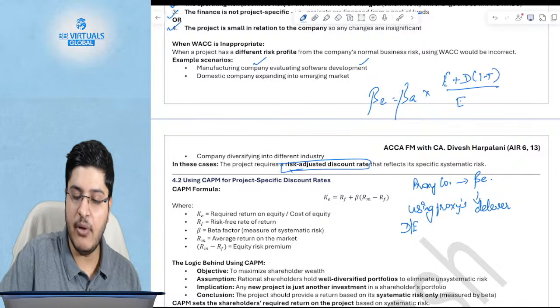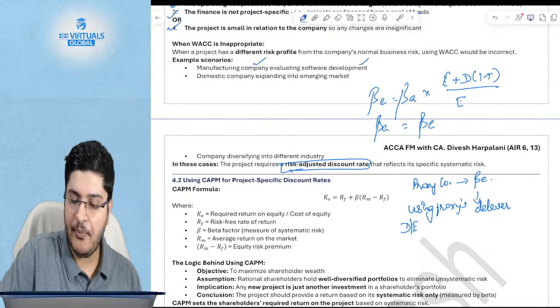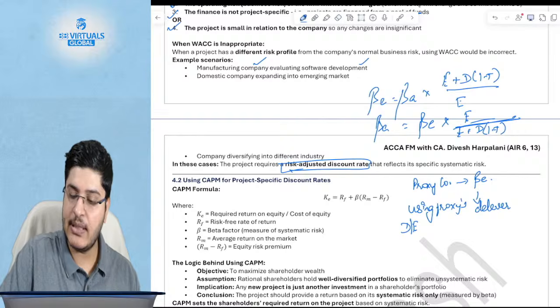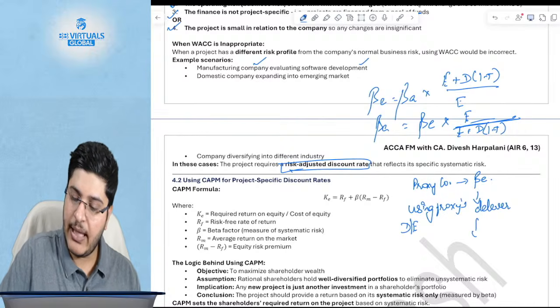So if you want to unlever, you will just say beta of asset is equal to beta of equity multiplied by equity upon equity plus debt into 1 minus t. Okay, so if you want to unlever, this is the formula that you use. Okay, then what do you do?